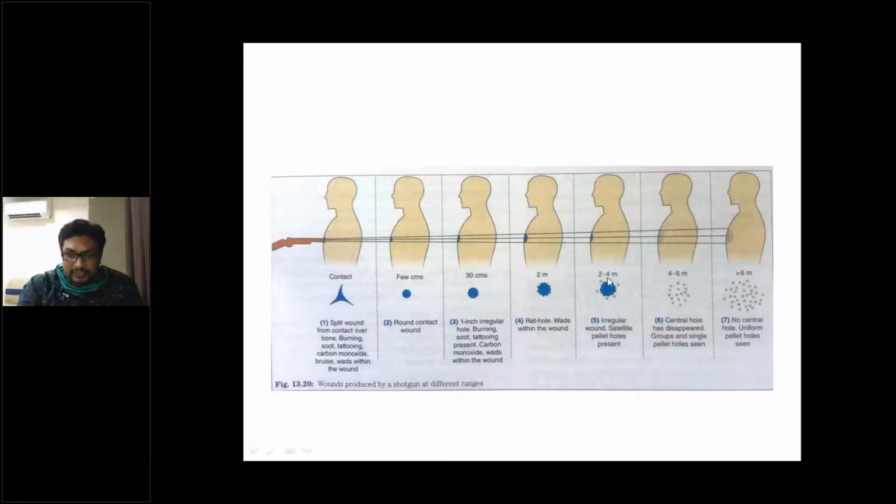And then satellite lesions, satellite wounds are produced, where there is one central large hole or perforating injury, and surrounding small injuries which are caused due to pellets. It occurs when the victim is about 2 to 4 meters away. So satellite lesions at 2 to 4 meters, and then beyond 4 meters the central hole disappears and only the small satellite perforating injuries are produced. And then the distance between each perforating injury caused by pellets will increase beyond 6 meters.